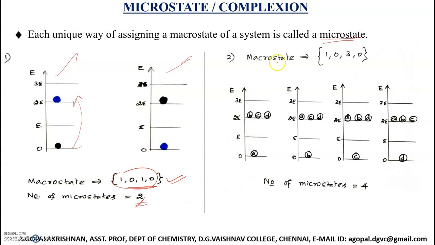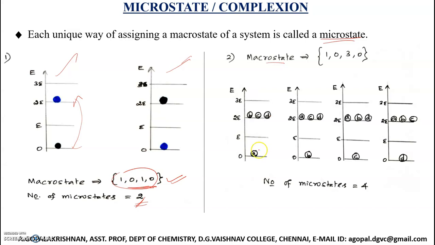Listen, now I have taken a macro state which corresponds to 1, 0, 3, 0. What is meant by this? 1 means I have a particle at the ground level. Now, in order to distinguish the particles, I'm using the letters A, B, C, D. So A, B, C, D are distinguishable particles.